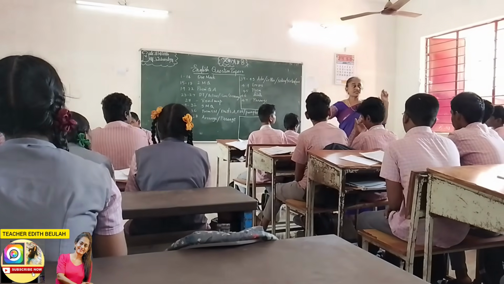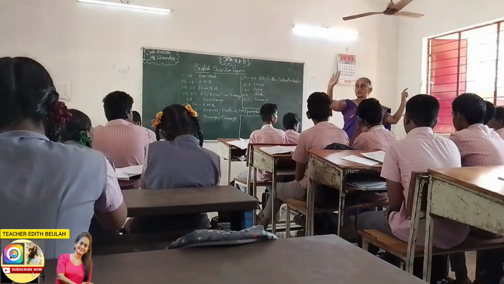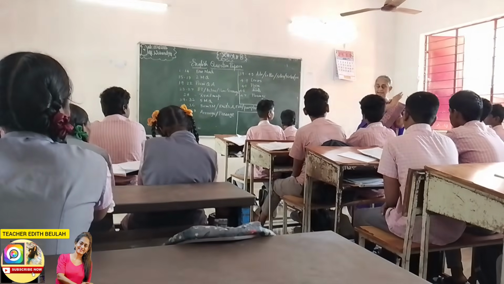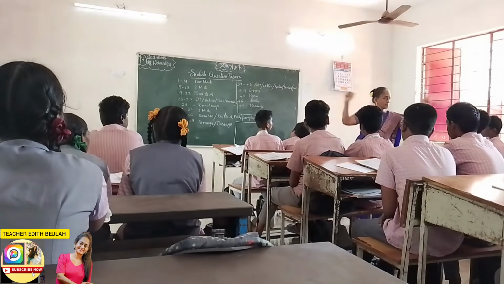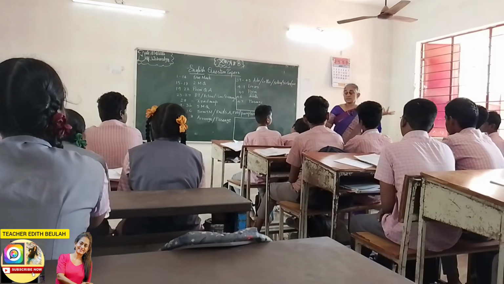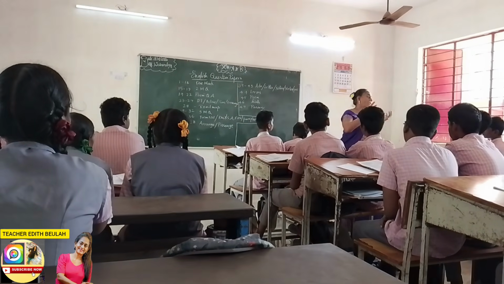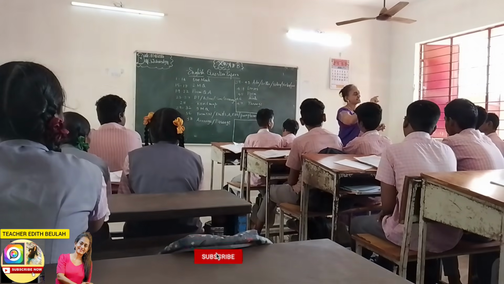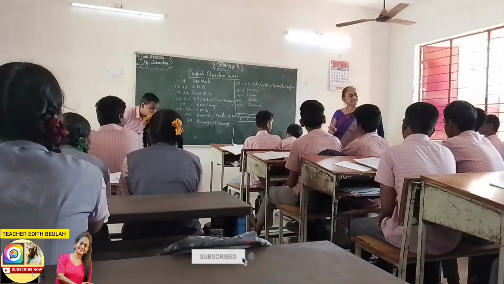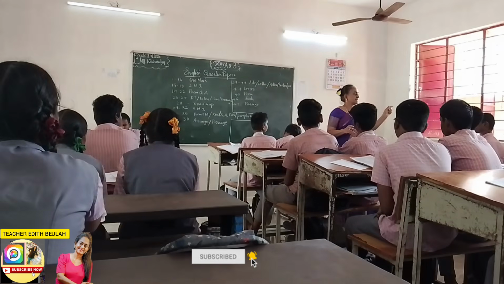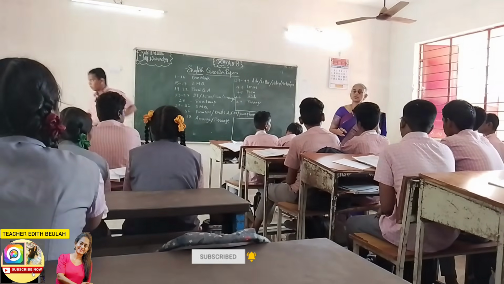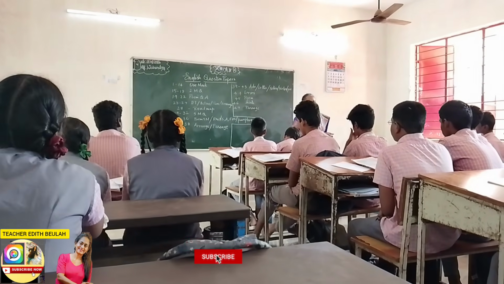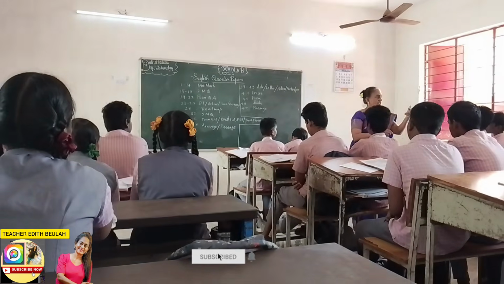So you can write now: when you have why, you can write because. Why did? You leave those 2 and from there you write everything. Leaving the question mark, you can write because. Why? Because of fear. That's it. Even if you write it in a sentence or if you write just fear, that's okay. If you write it in a sentence, you will get the full mark. If you write fear, suppose the teacher is very gracious, she will give you 2 marks. But anyway, you have to write it in a sentence. So 2 marks questions carry a short answer in just 2 lines.